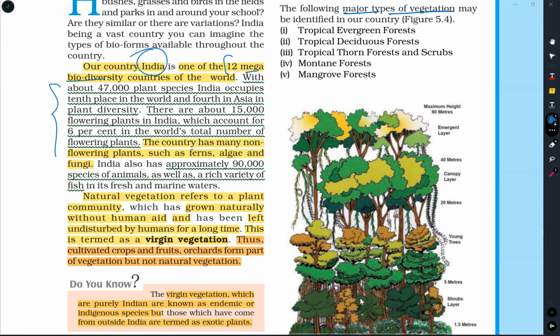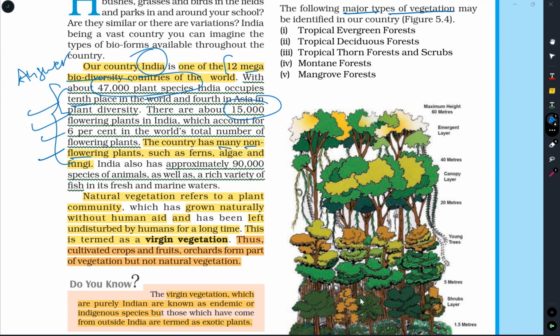These points are helpful for answer writing and also for short notes. With about 47,000 plant species in India, it occupies 10th place in the world and 4th in Asia. These are not so important, but for answer writing and other things, you just mug up these facts. About 15,000 flowering plants are there, which account for 6% of the world's total number of flowering plants.